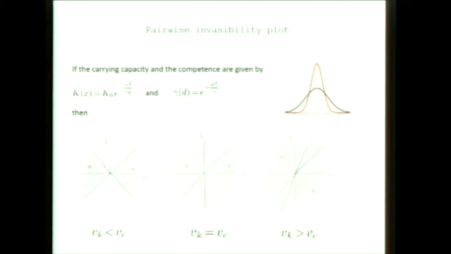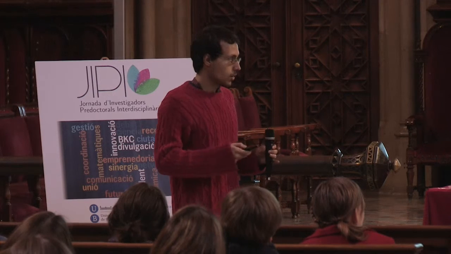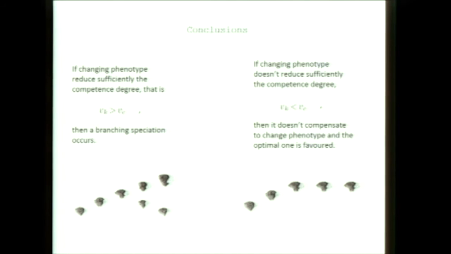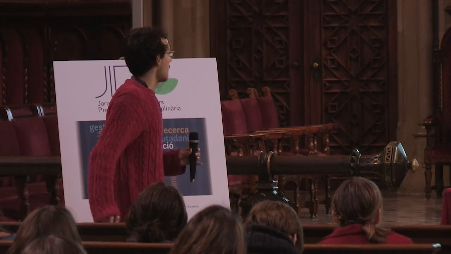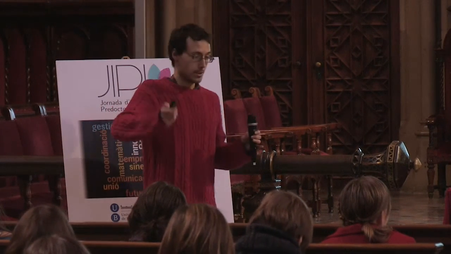And it can be shown that depending on the variance between the carrying capacity and the competition, we will have one scenario or another. In fact, if the competition doesn't change a lot when we change phenotype, then there is no need to change phenotype. While if by changing the phenotype a little, the competition is reduced a lot, then we will change phenotype and we will have the branching.